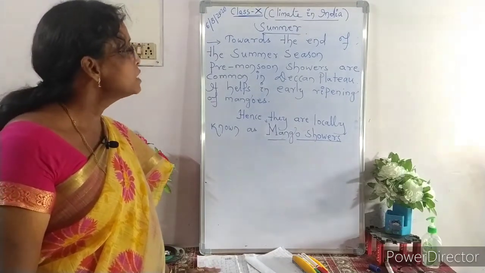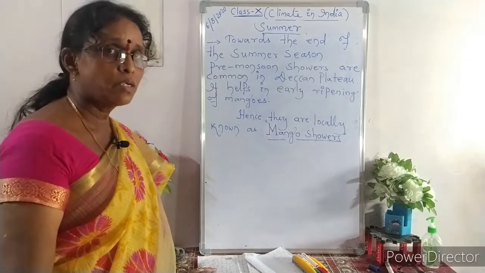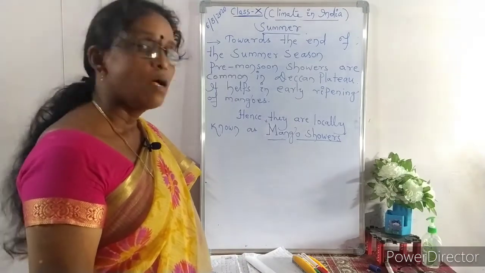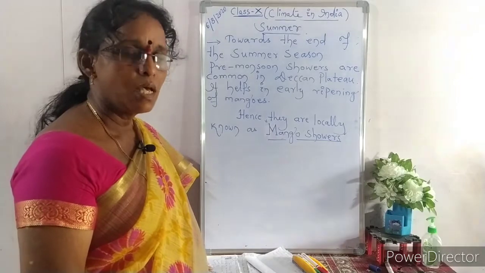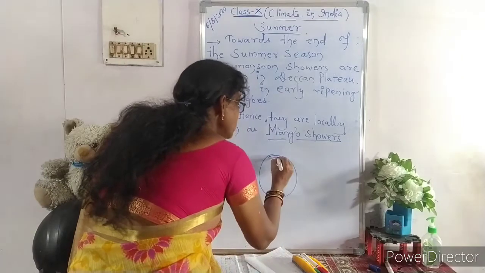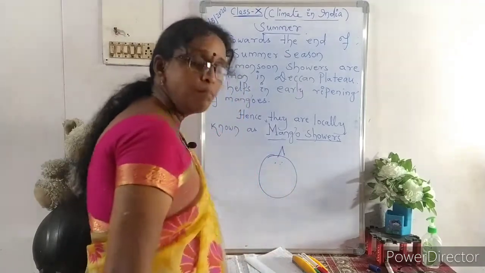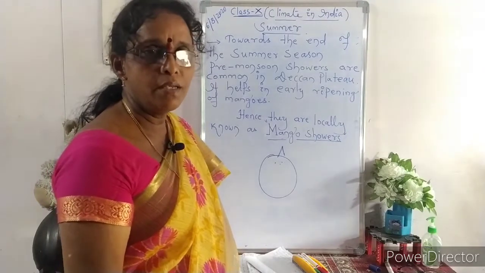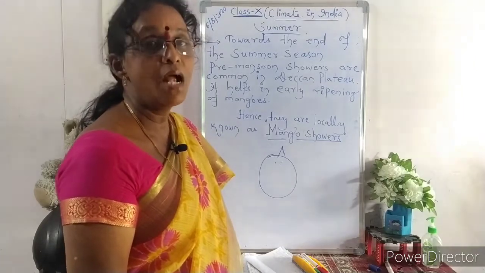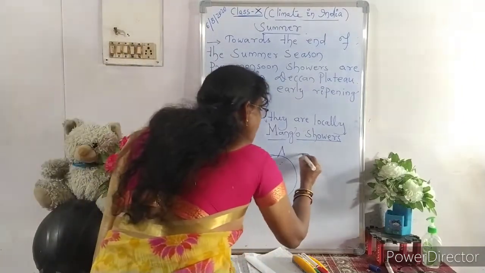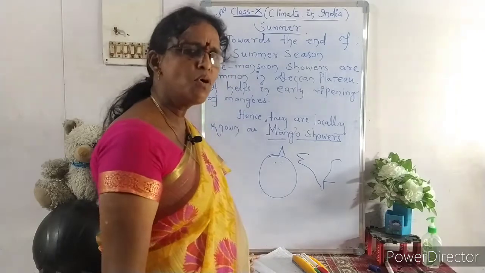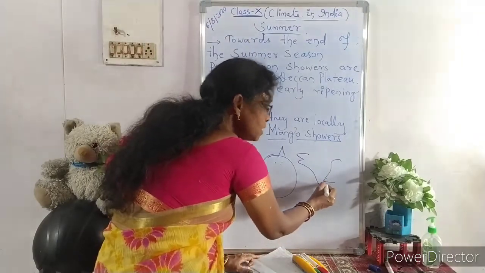In this summer season, I would like to highlight the two remaining climatic factors which we read about, and those are altitude and distance from the sea. Here, altitude: though it is summer, some places in the northern part, like Nainital, Shimla in Jammu and Kashmir region, are cool due to their elevation, altitude. Next, if you come to the south part, though it is summer, the temperature is moderate, as there is not much difference between winter and summer.